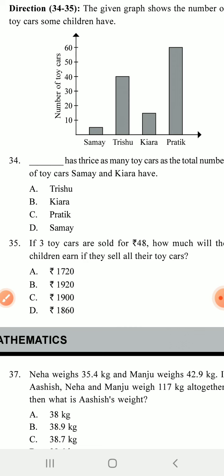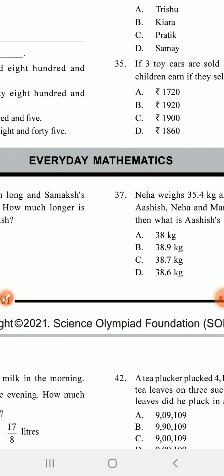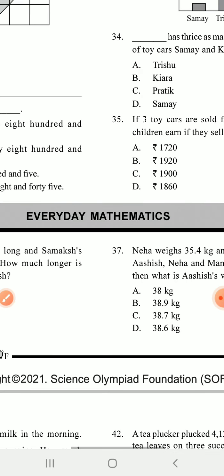Then add all and multiply by the cost of 1 toy car. So what is the 35 answer? B. 35, B is the answer.